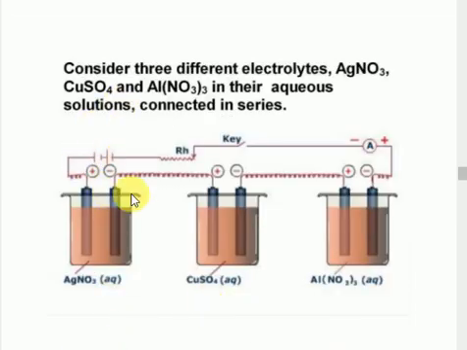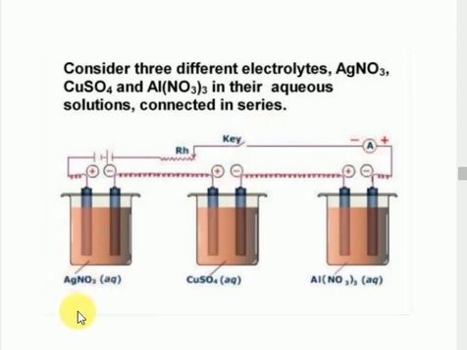Look at here, students, just consider silver nitrate, copper sulfate, and aluminum nitrate. The same amount of charge is passed through different electrolytes connected in series. Series only. If you pass the same amount of electricity, suppose we pass 1 farad, which is 1 mole of electrons.